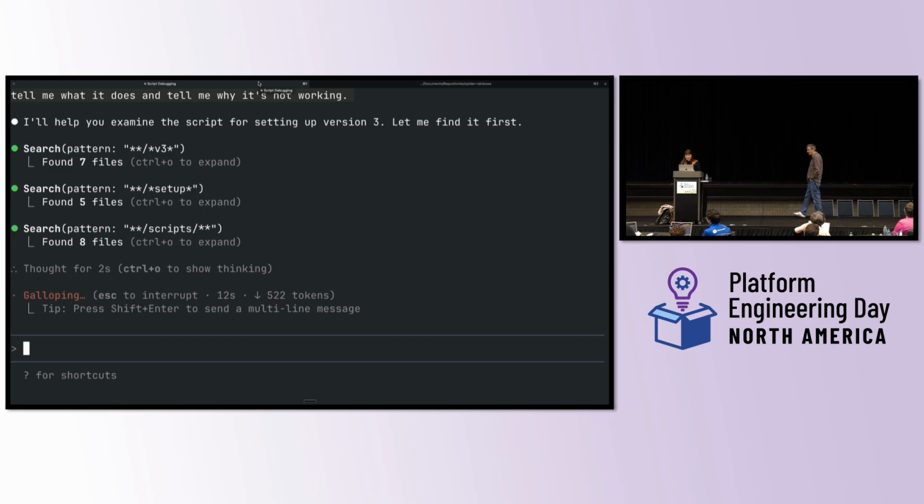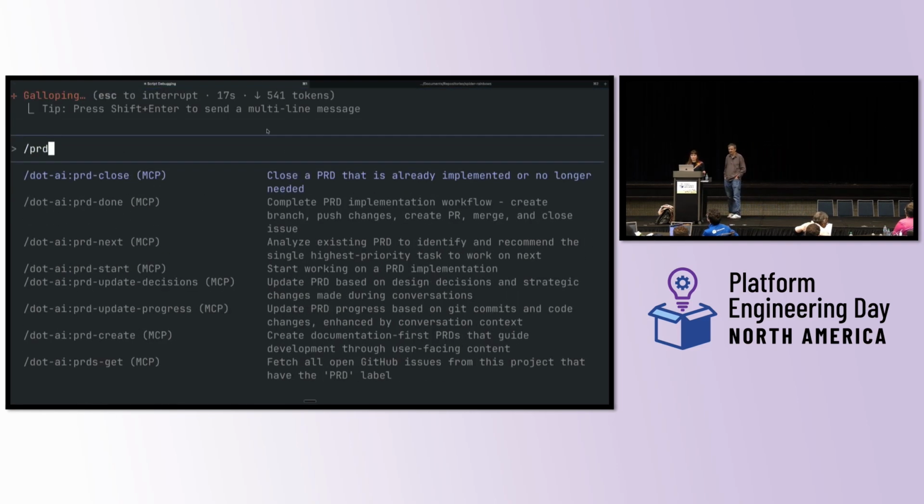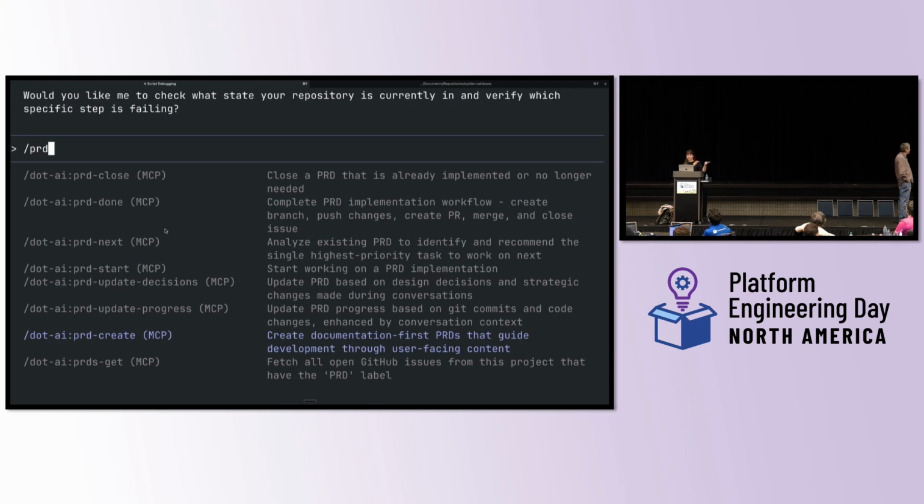What I can show you in the meantime is these PRD commands that are available to me. This is how I developed all the features in this whole app. When I have an idea of what I want to do, I use the PRD create command. I have a conversation with Claude Code, and it asks me some questions. I might ask Claude Code questions to understand it. Once that's done, it creates a PRD document, PRD for product requirements document, and it also creates an issue for me.